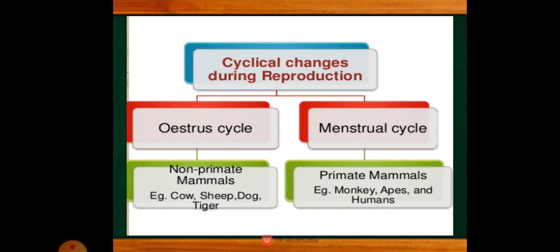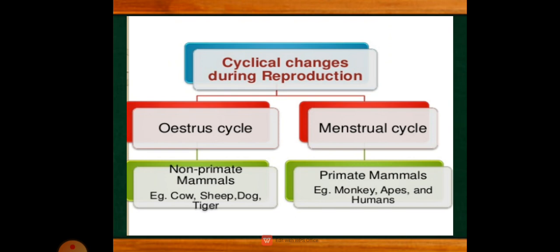Estrous cycle is nothing but cyclical change in the female of the non-primate. Here the non-primates are cow, sheep, dog, tiger. In this, the cyclical change is observed in the female, and these are in the non-primates during the reproductive phase. And what all the changes are we seeing here?